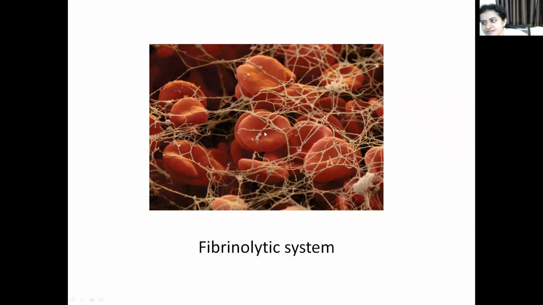Good morning, students. Today I'll take a class on the fibrinolytic system and antiplatelet drugs. This is the continuation of the chapter on coagulants and oral anticoagulants, which I taught you in the last class. I hope you read the mechanism of aspirin and oral anticoagulants, which I asked you to read in the last class.